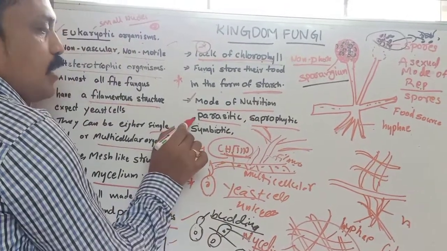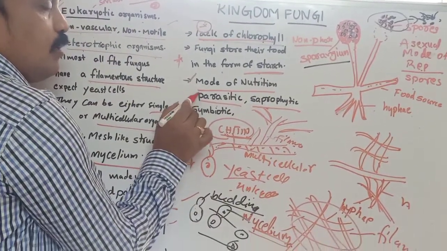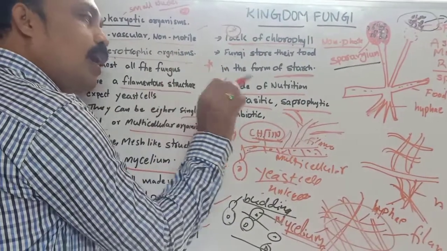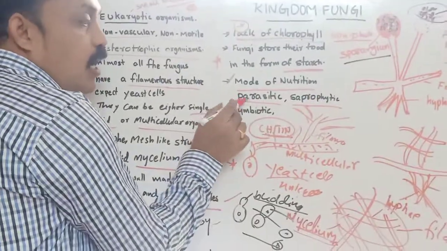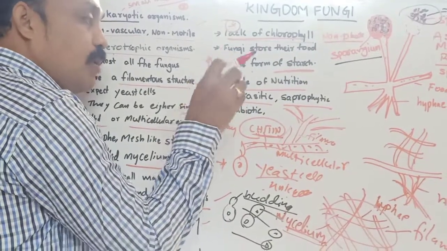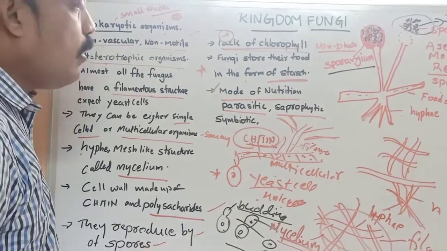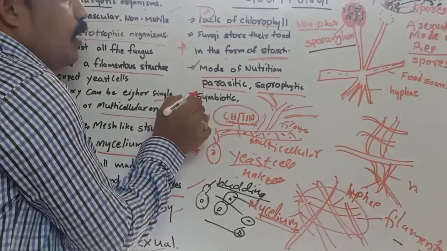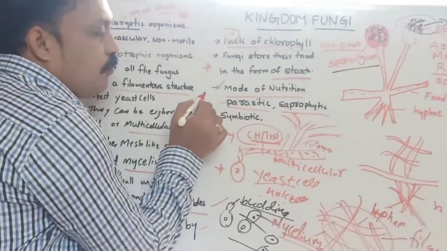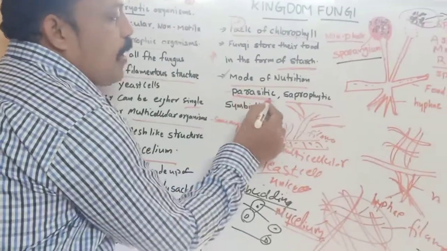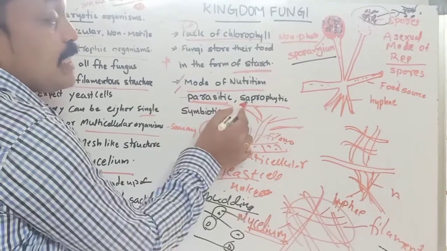Parasitic means some depend upon other organisms. They take nutrients from a living organism's body, the host body. So that is called the parasitic mode of nutrition.